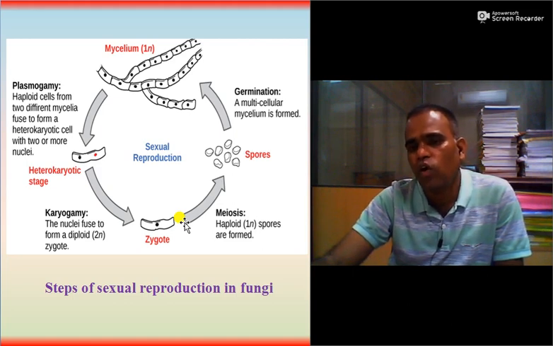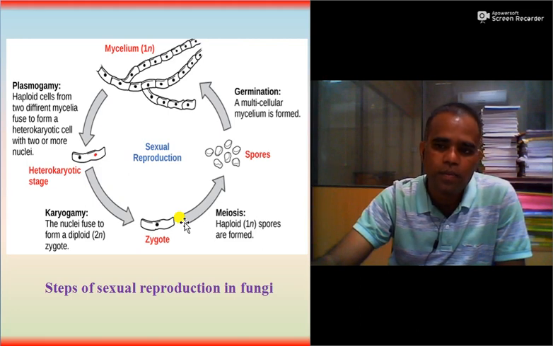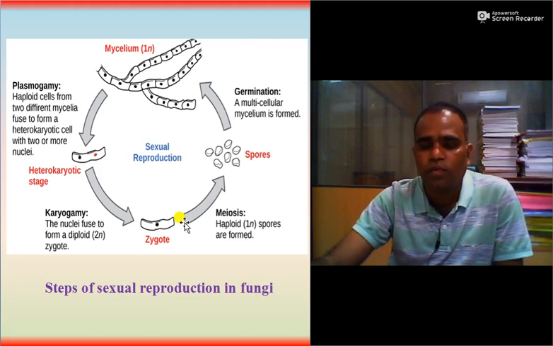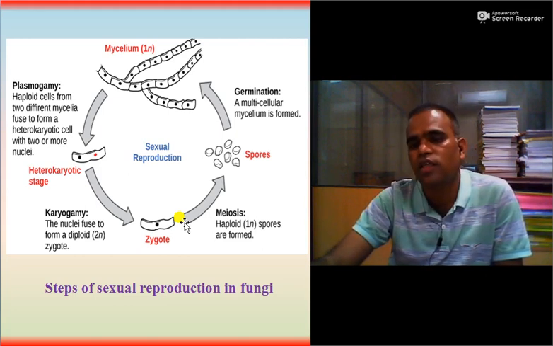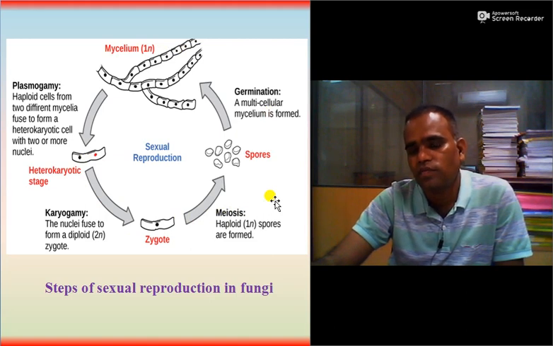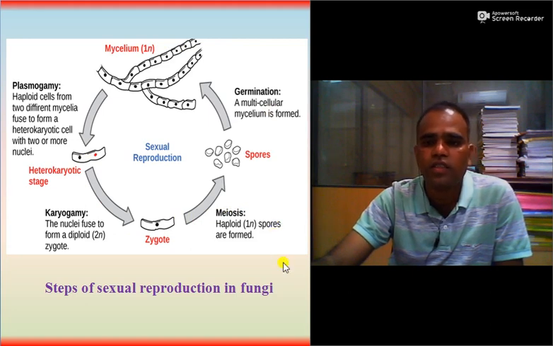So in general, in all organisms, mitosis occurs in somatic cells, while meiosis occurs in genetic cells. So here also meiosis occurs and sexual reproduction takes place. So in your exam, one may ask the question to explain different phases of sexual reproduction in fungi. So you may enlist and describe with a figure.